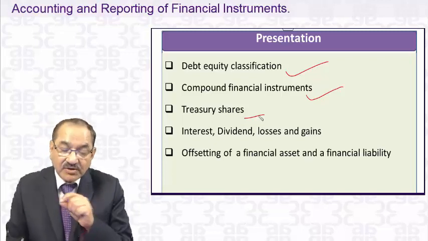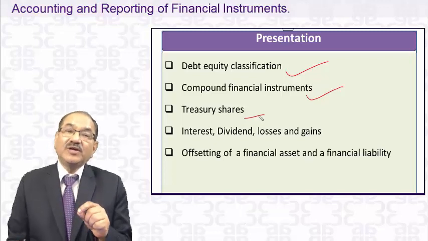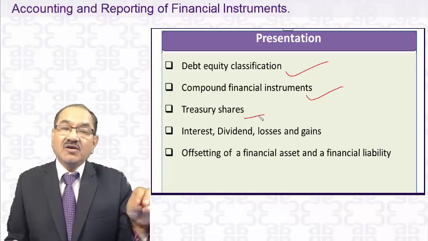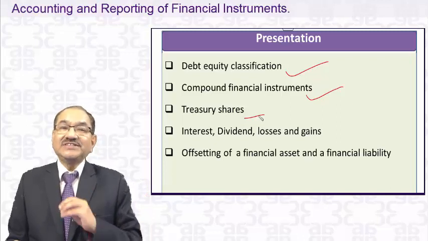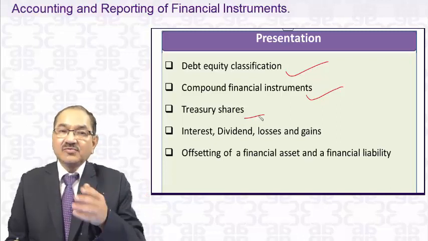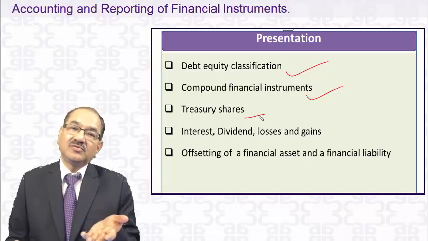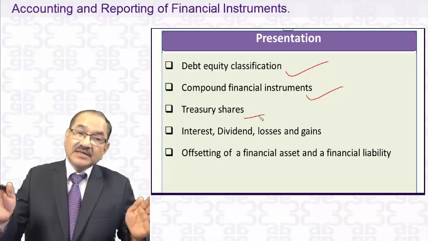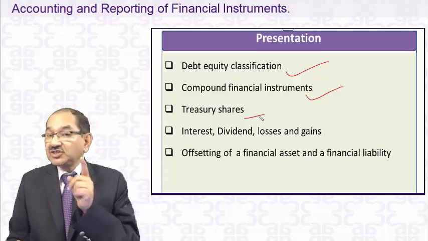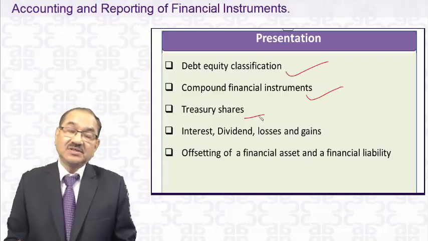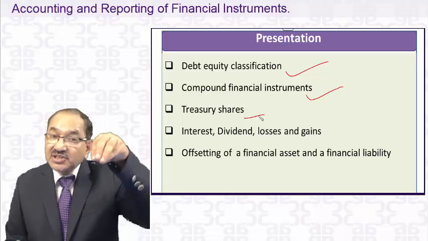But what is the accounting effect of that? When you buy your own shares, you deduct them from your share capital as less treasury shares. When you sell them, you add them back to that. Any gain or loss on sale and purchase of treasury shares is not recognized in profit or loss. It is recognized in the equity itself.